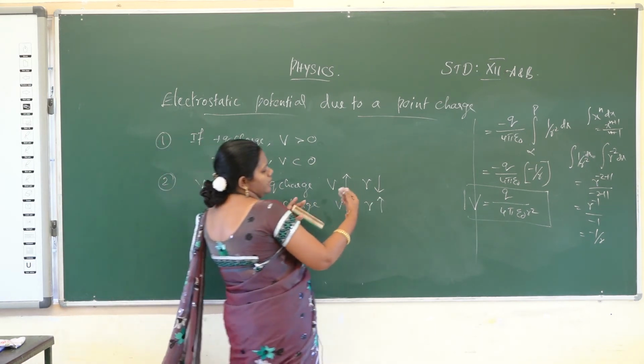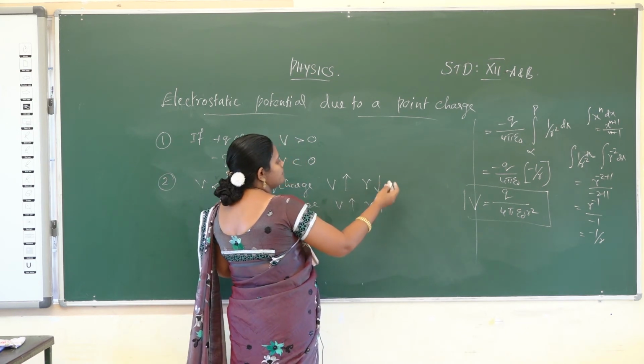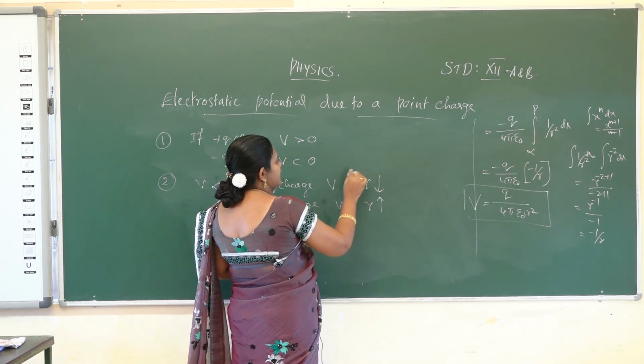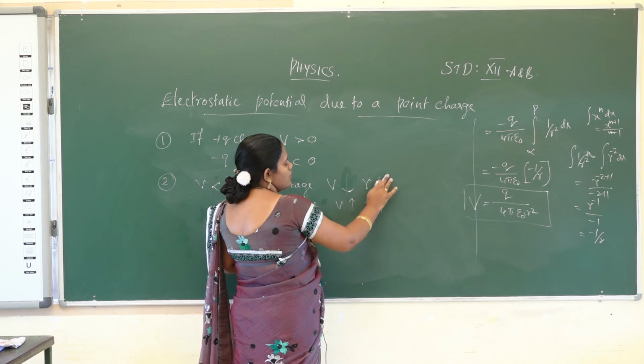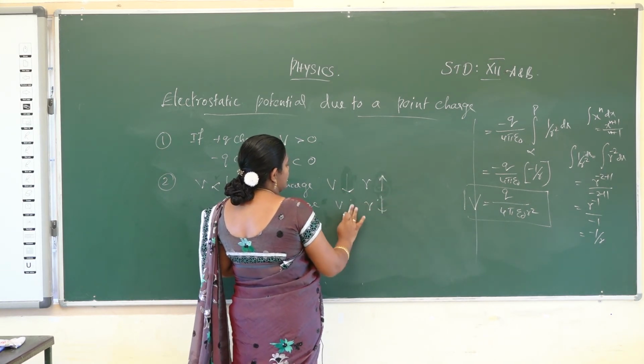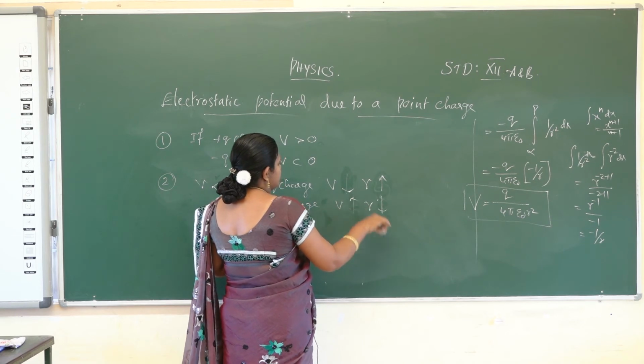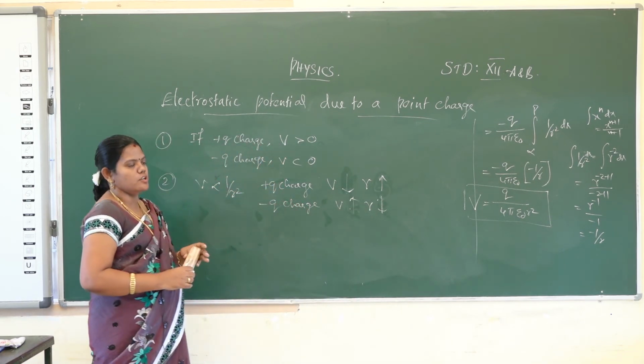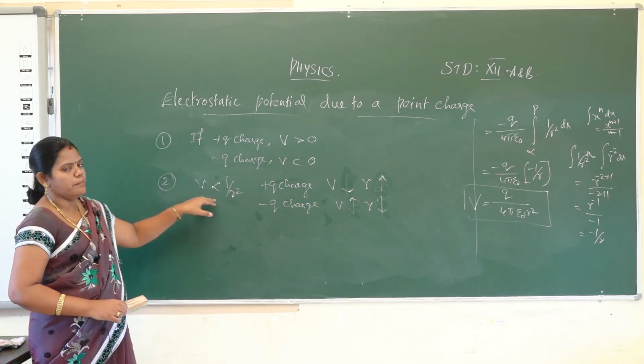In the opposite way, the electrostatic potential decreases as the charge increases. As the charge decreases, automatically the electrostatic potential also increases. These are the two ways the distance explains the electrostatic potential.